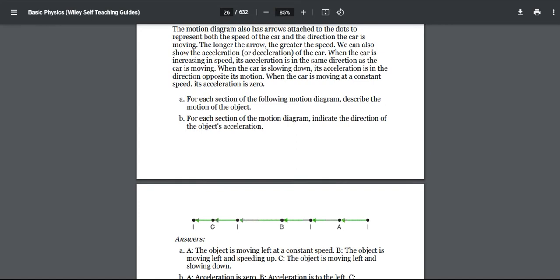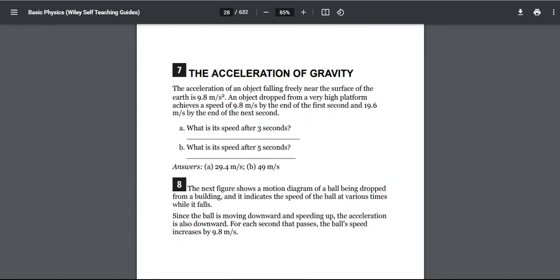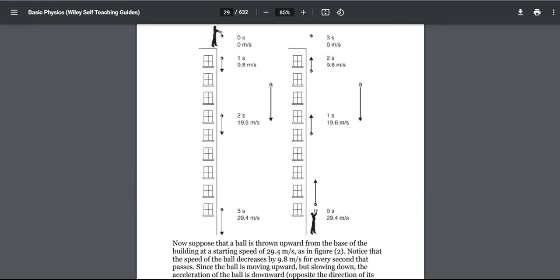Same thing happening here. The acceleration of the ball is opposite its motion, and after 2 seconds its speed is 9.8 m/s, which is 2 times lower than before, and in the end we get 0 m/s, because at the top of its height its speed is going to drop to 0 because there is no power left.